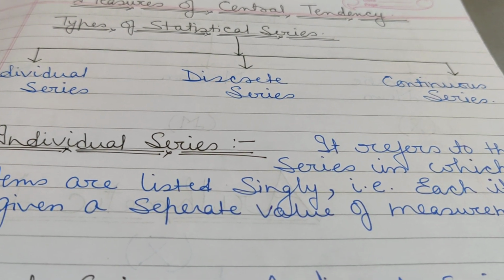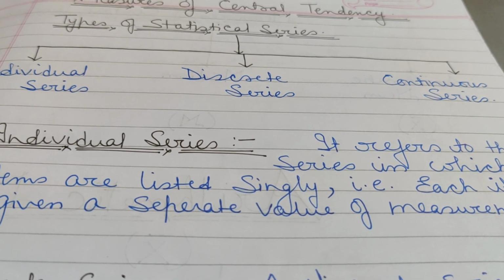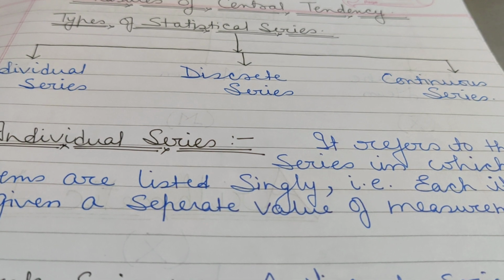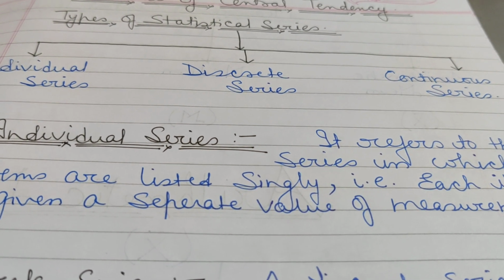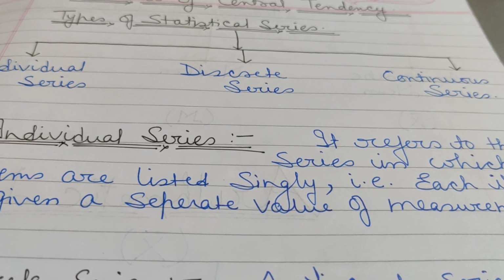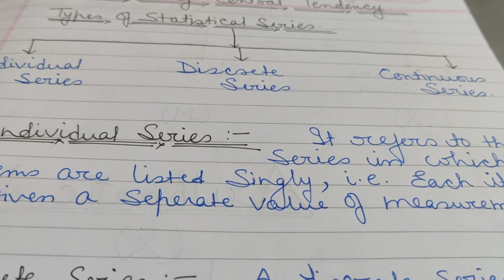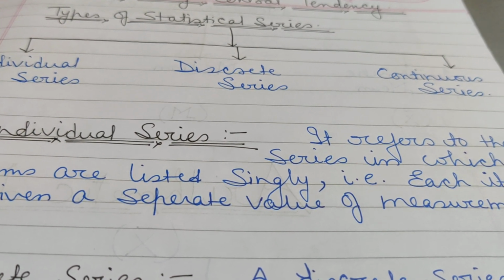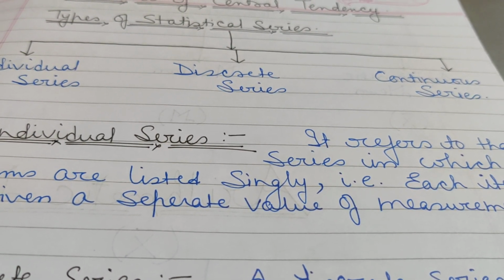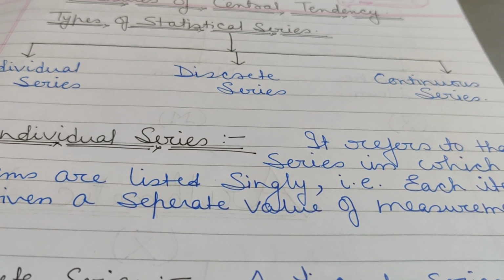Discrete series is possible only in terms of whole numbers, where the numbers are 6 or maximum 6.5. A discrete series cannot be made where numbers like 6.1, 6.2, 6.3 are given. So discrete series is basically where proper numbers or whole numbers are given.